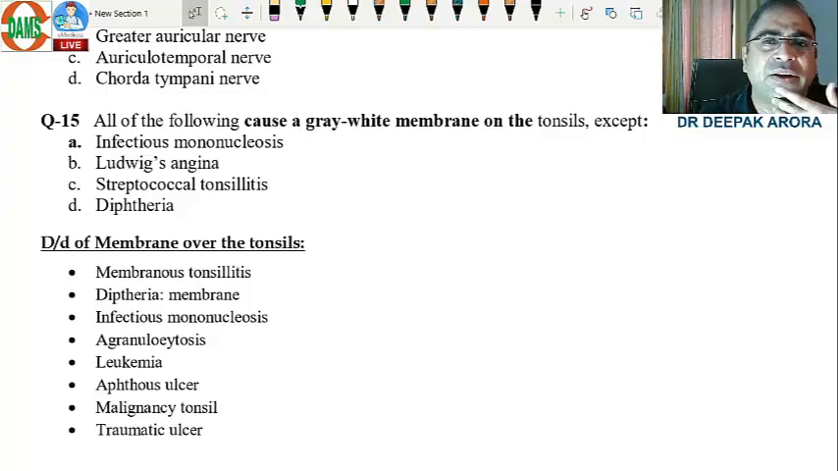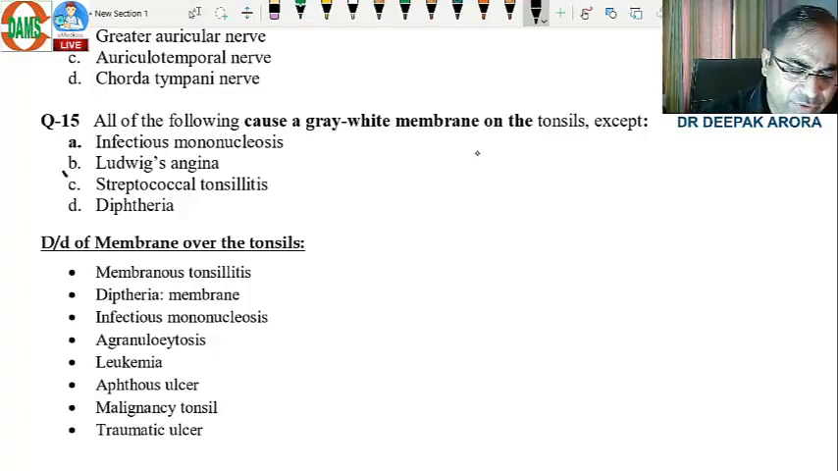So there is a cellulitis in the floor of the mouth, nothing to do with the membrane over the tonsil. There is a long list of all the differential diagnosis for membrane over the tonsil. Again, this is one of the easiest MCQs. So I feel as far as ENT MCQs were concerned, they were on the easier side.